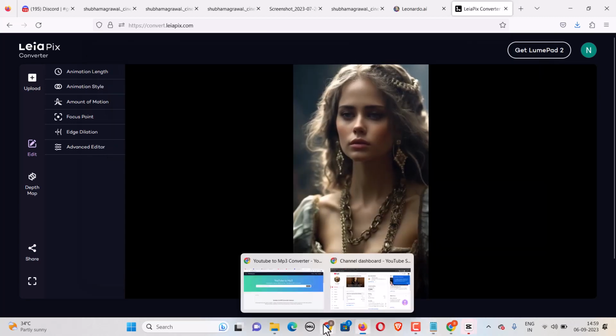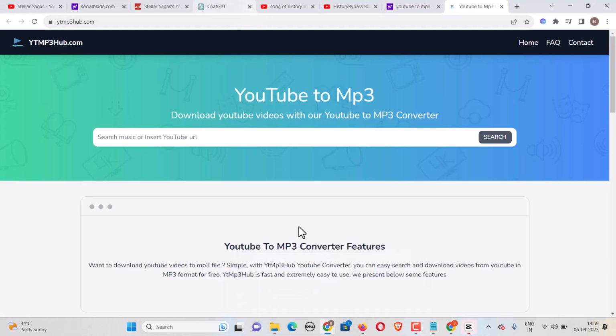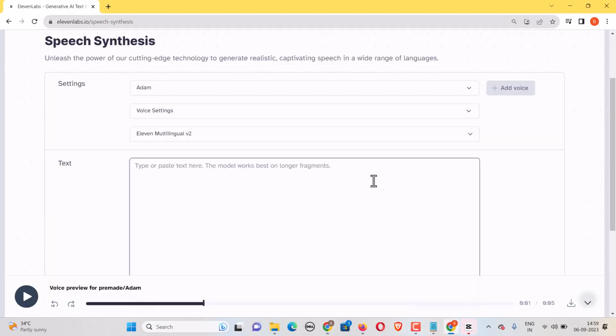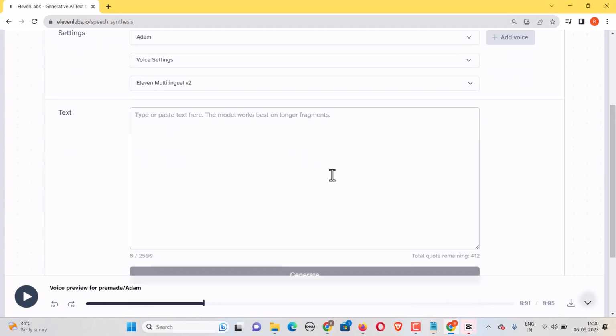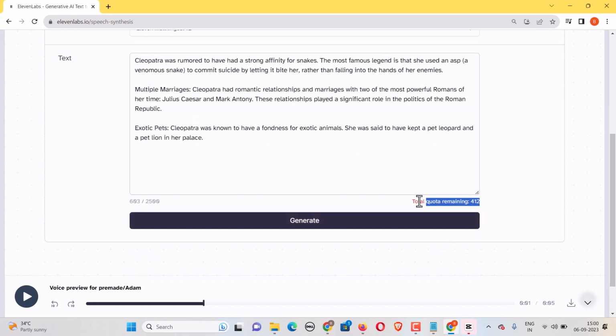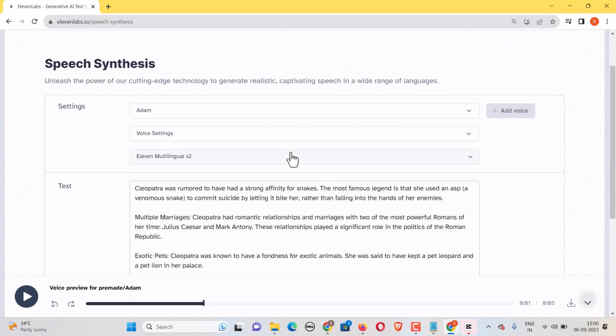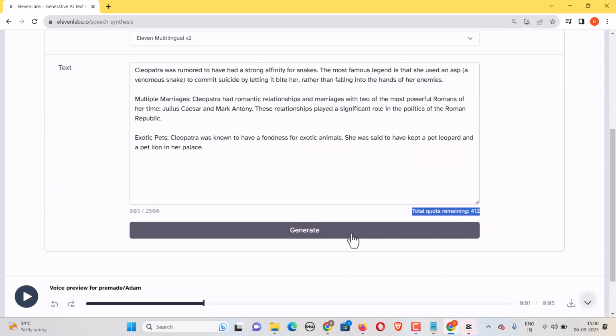Let me open 11 Labs. Okay, where is 11 Labs? Yeah, here is 11 Labs. Just paste your script here, and click on generate, and your audio will be generated. I don't have characters in this account right now, but the process is fairly simple. Just paste it, choose the voice as Adam, and click on generate. So you will have this. Now once you have generated this audio, you have the background music.